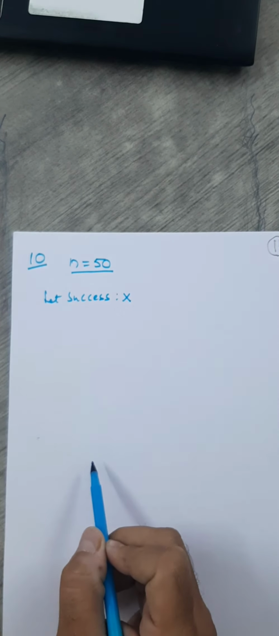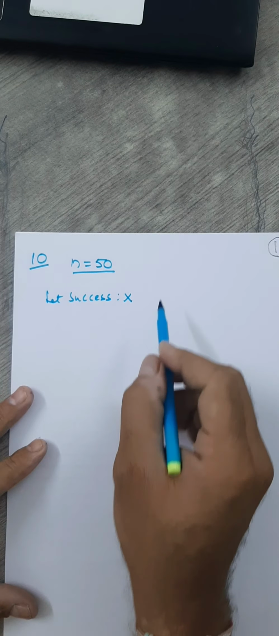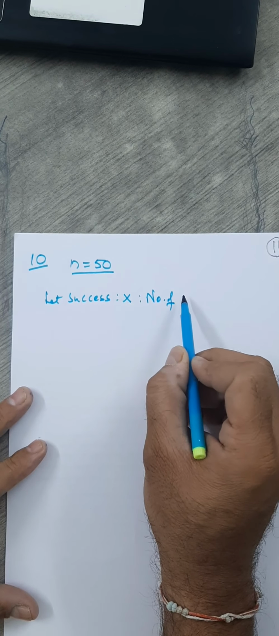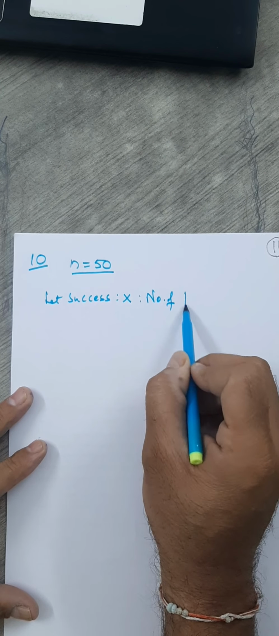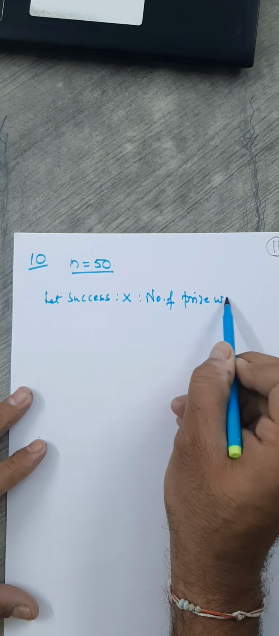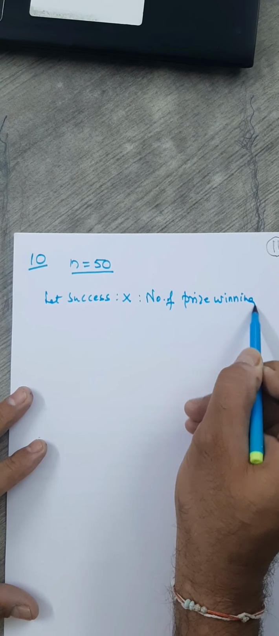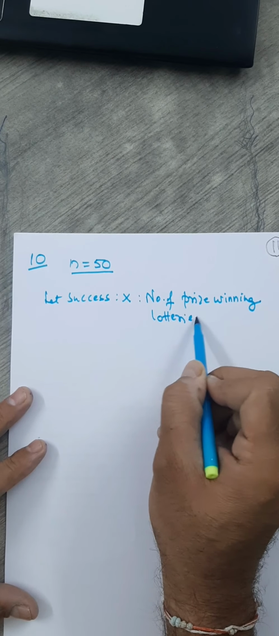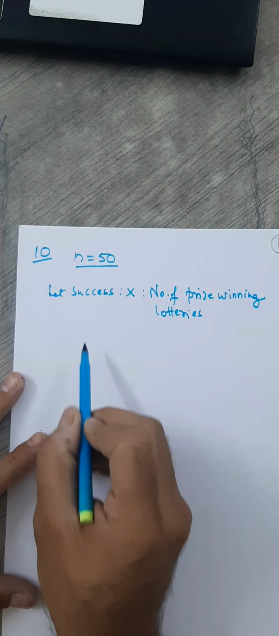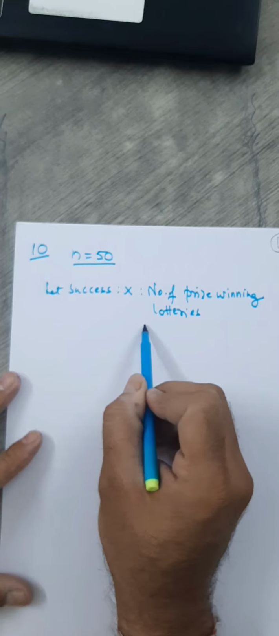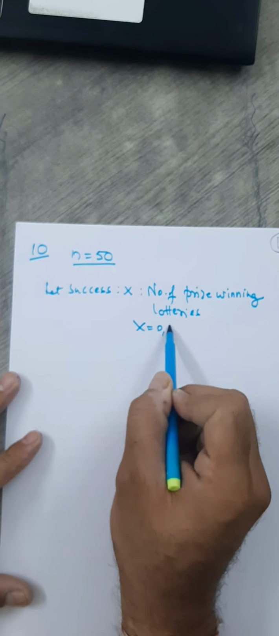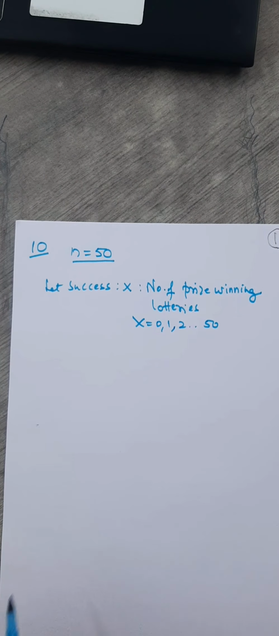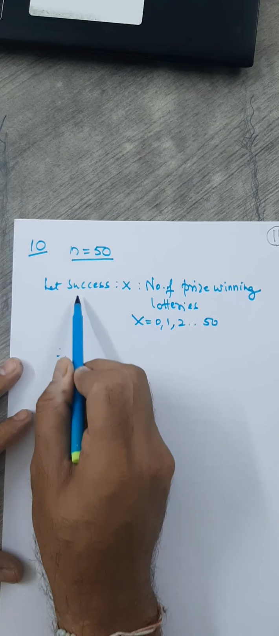How do we define it? Number of prize winning lotteries. So X varies from where to where? What are the possible values of X? 0, 1, 2 up to 50. There are 50 lotteries. Now what is the probability of success?